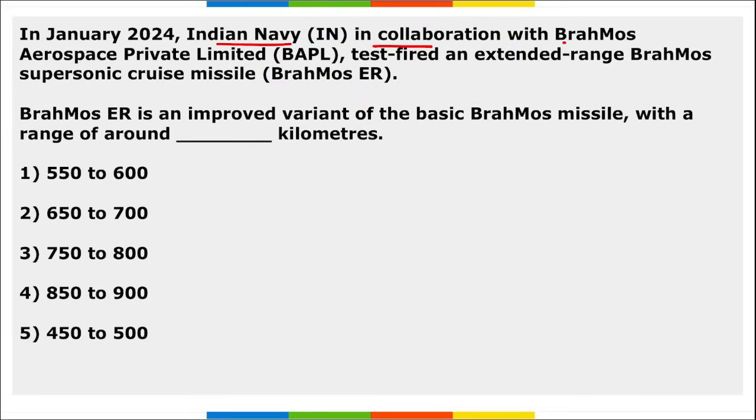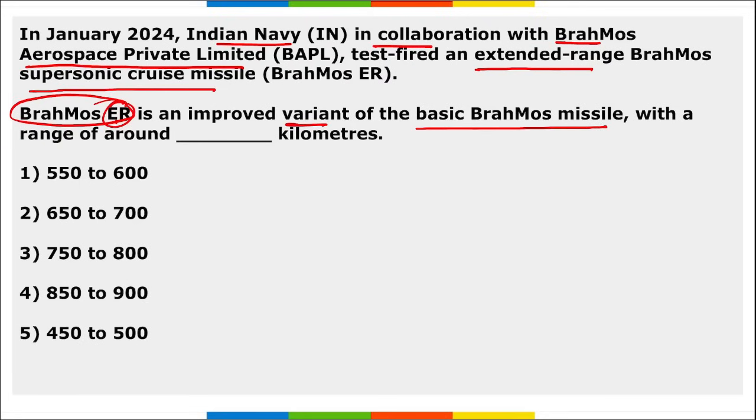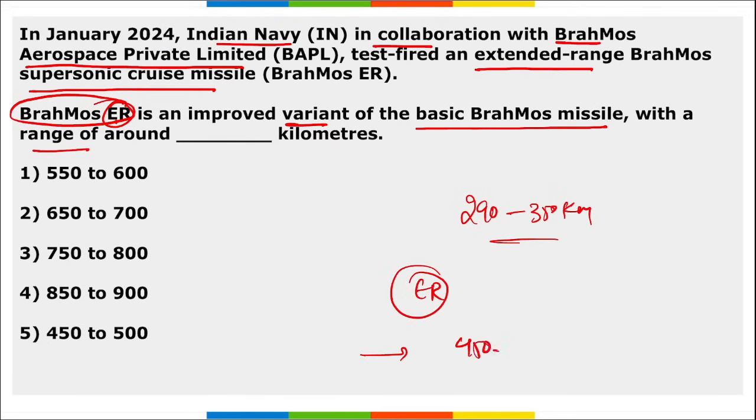Next, Indian Navy, in collaboration with BrahMos Aerospace Private Limited, test fired an extended range BrahMos supersonic cruise missile. Question asked here is BrahMos supersonic cruise missile extended range. This ER means extended range. This is an improved variant of the basic BrahMos missile with a range of around dash kilometers. So the earlier version of the BrahMos missile, it used to range between 290 to 350 kilometers. This new extended range of BrahMos has a range of around 450 to 500 kilometers. So right option here becomes option 5.